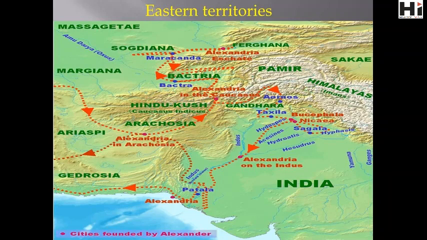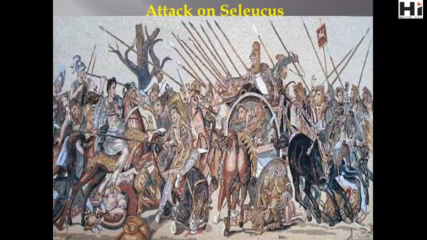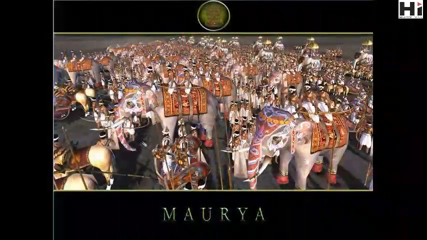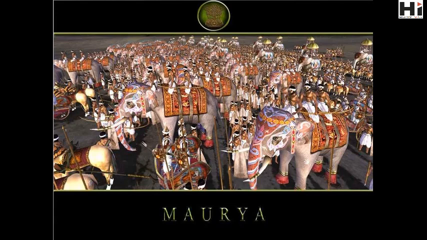Seleucus was busy enough with what was happening on the western borders, so Chandragupta saw a tempting opportunity and launched an attack on Seleucus and captured a big portion of what today is Pakistan and Afghanistan. In 305 BCE, Chandragupta signed a treaty with Seleucus in which both rulers established borders, and the Punjab was given to Chandragupta in return for 500 war elephants.